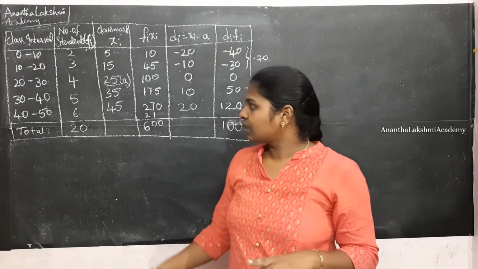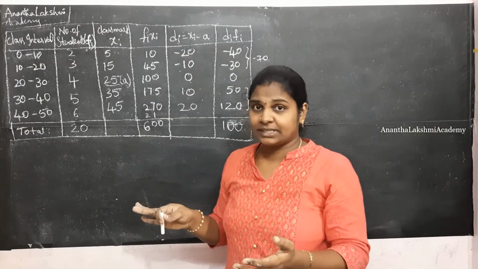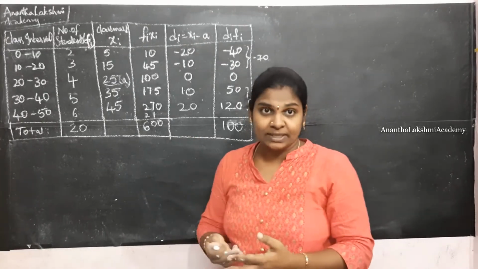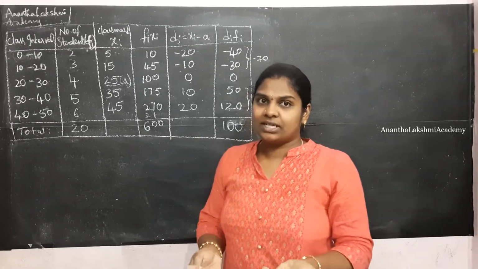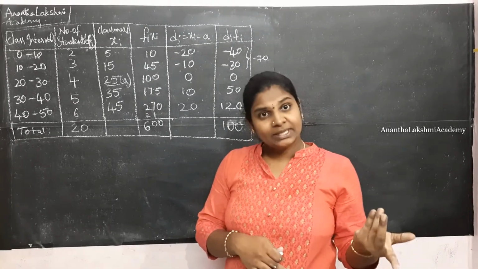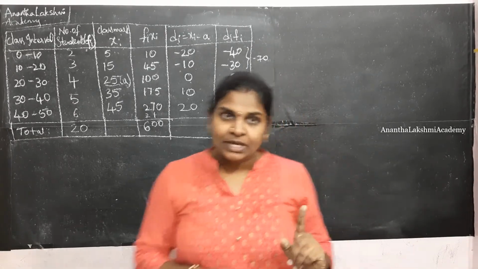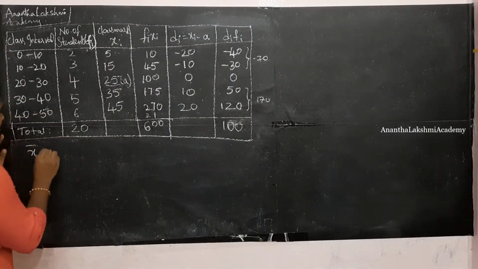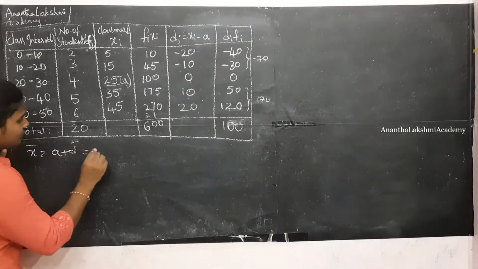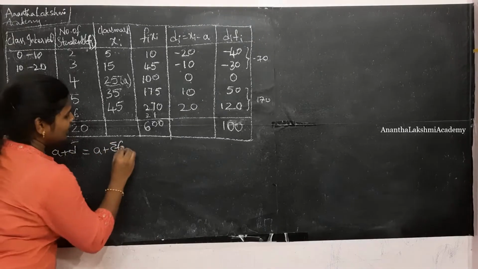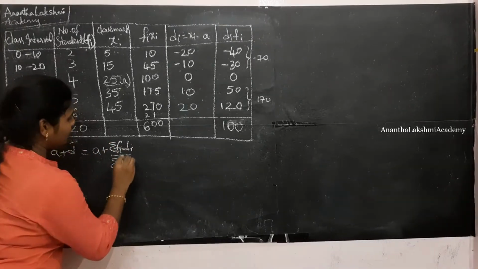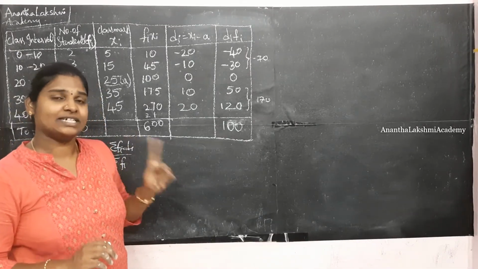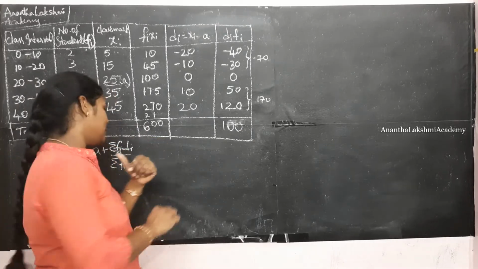Alright, so even before going to the step deviation method, let us see by calculating the mean using the assumed mean method, whether the mean that we have obtained using the assumed mean method and the direct method is the same or not. So what is the formula that we got from the assumed mean method? It is nothing but x bar is equal to a plus d bar, a plus sigma fi di by sigma fi. I told you, right, you need to remember 5 to 6 formulas. One formula is the direct mean method, the second formula is the assumed mean method.